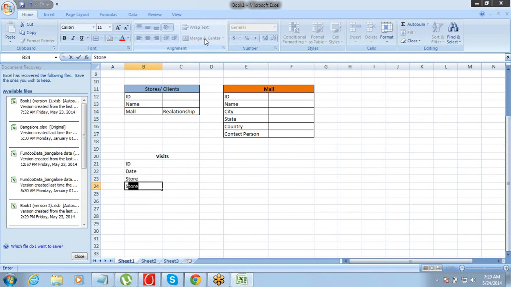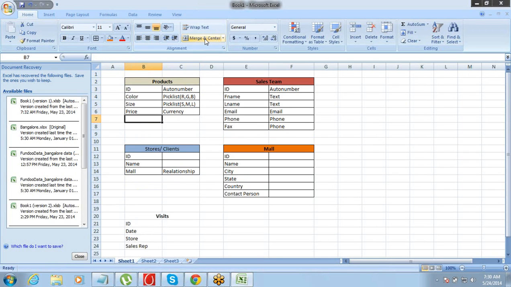And there will be a sales team member who goes for the visit, right? So in the visits object, we are planning to track the date, store, and sales rep. So on which date the visit was made, and the sales team member also, right?